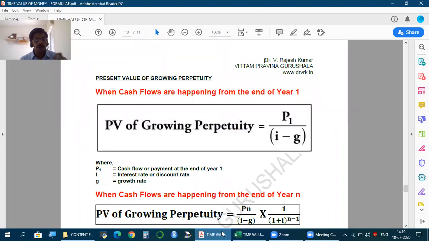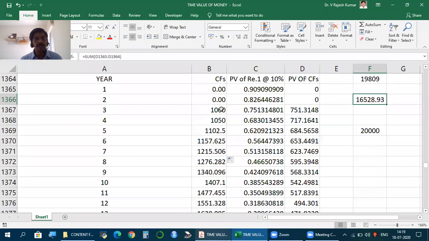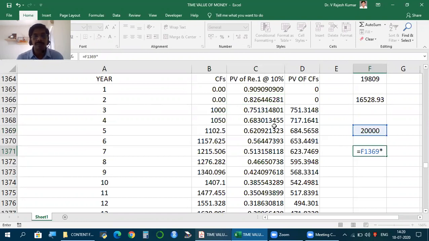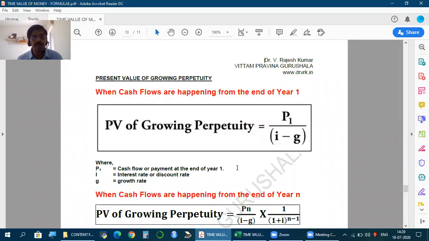But here, cash flows are not happening from first year, but from third year. So as good as P3. So what do I do? Take this P3, divide by I 10%, growth rate 5%, you get 20,000. But this 20,000 is the present value at the beginning of third year, which is end of second year. Now, end of second year, if you get 1 rupee, what is the value today? This into this is a number.